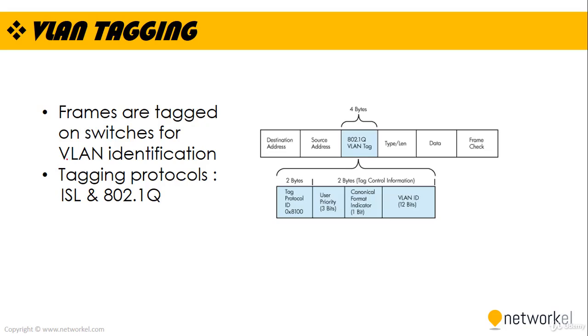ISL is a Cisco proprietary protocol for the interconnection of multiple switches and maintenance of VLAN information as traffic goes between switches. And 802.1Q is the IEEE standard for tagging frames on a trunk.